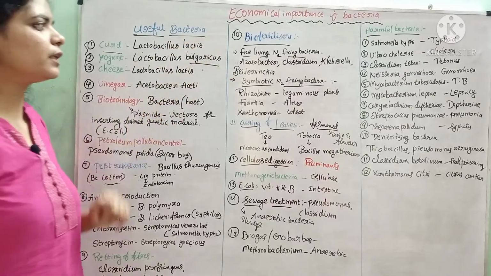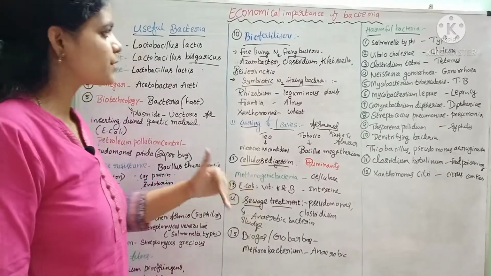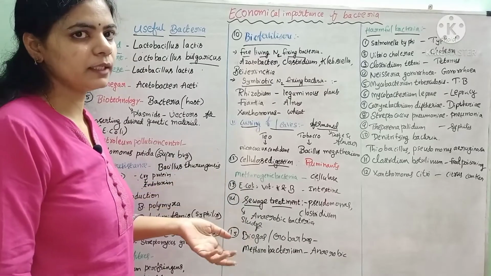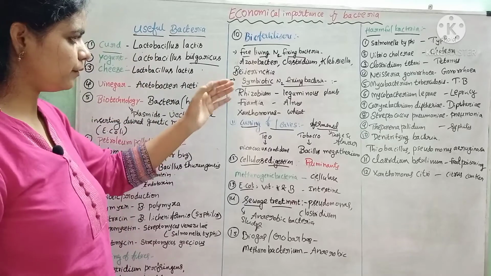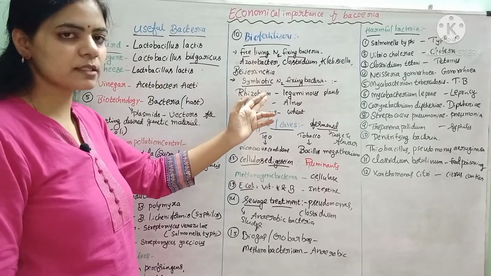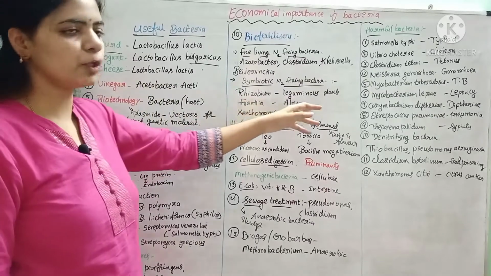And the next one, biofertilizers. What are biofertilizers? These are the additional nutrients added to the soil to improve the crop yield. So we know nitrogen fixation. We have studied in a previous class the example of Rhizobium, which fixes atmospheric nitrogen in the leguminous plants.